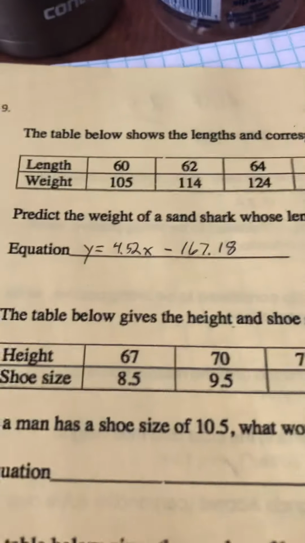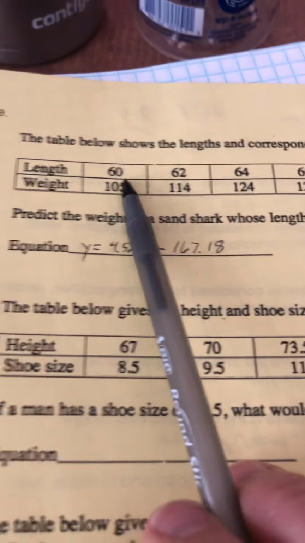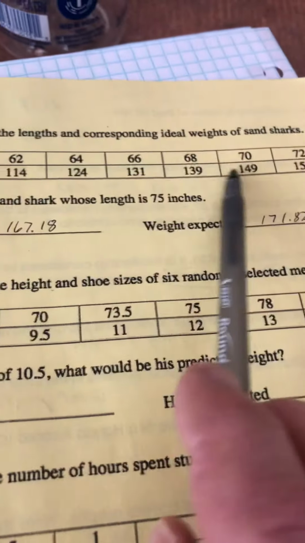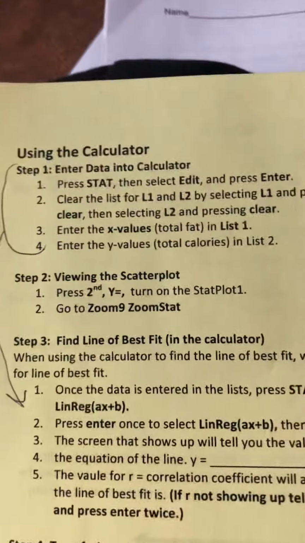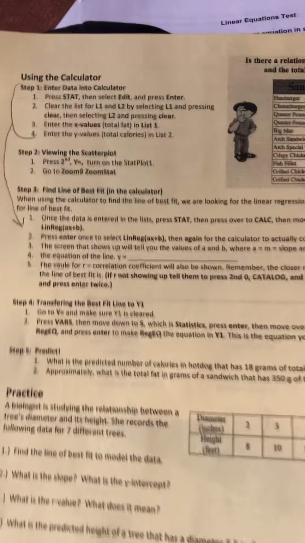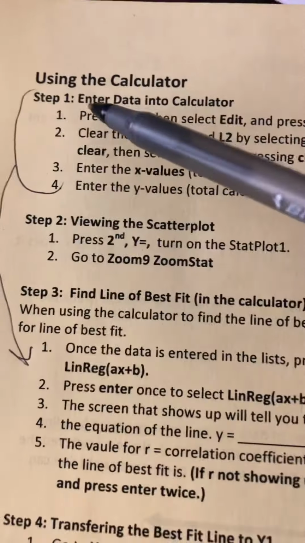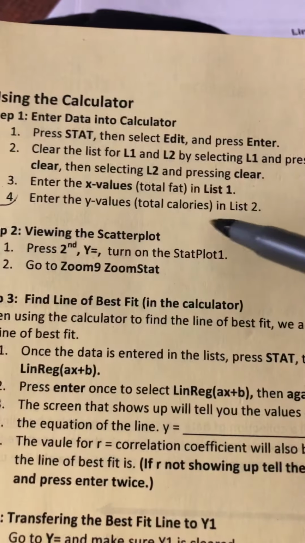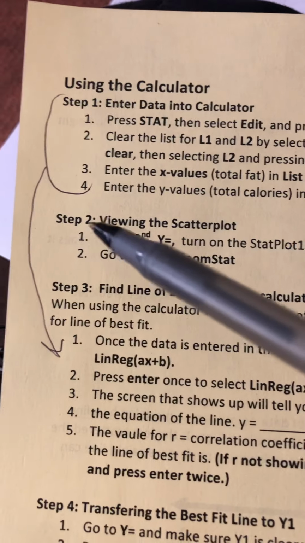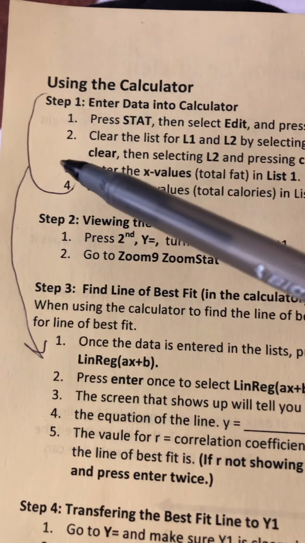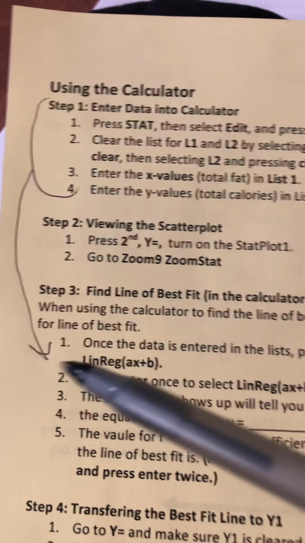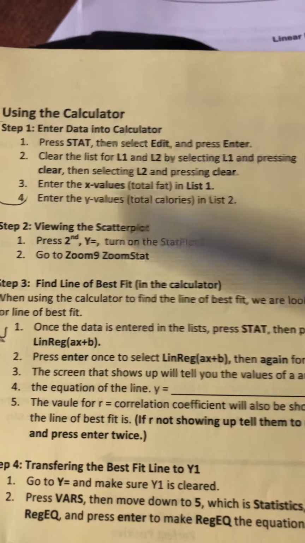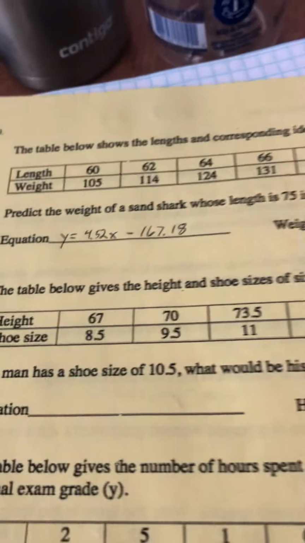And I wanted to do a couple of these on the back. What you're going to do is going to be real easy on your graphing calculator. All you're going to do is plug these numbers in. Follow the directions on this sheet that you had in class and it's online. Just follow step by step. Step 1, do just exactly what it says, and then skip step 2. You don't need to view the scatter plot. Just go straight down here, and you'll get the equation.